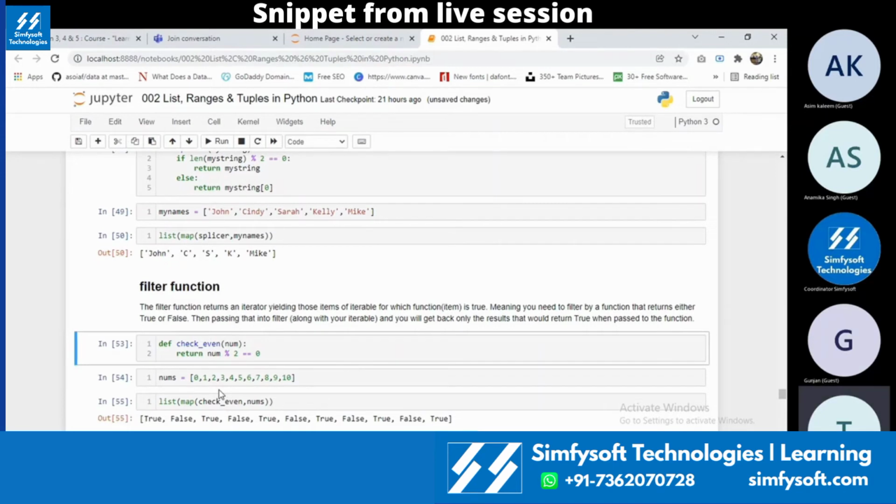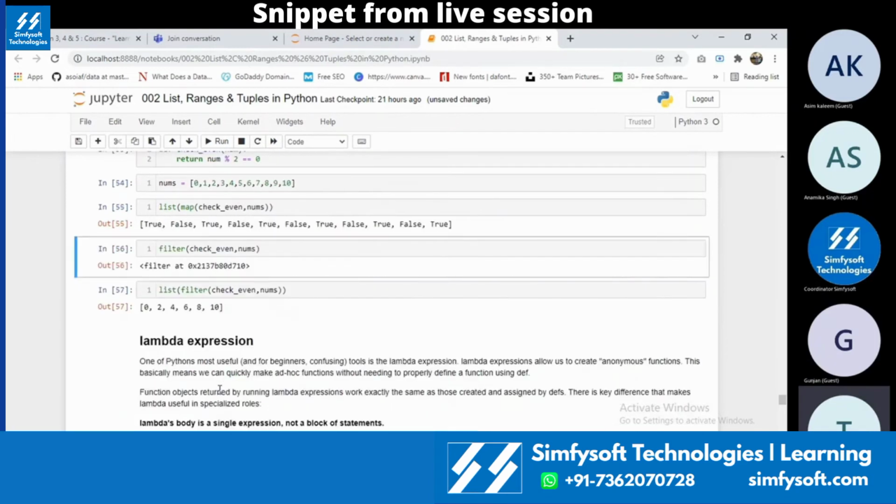But if I want to return false values as well, I will not even use the filter function. I will use some other function to do that. The filter method's major disadvantage is that it will return only the values that are true. If you check over here, it gave me only true values. What about the ones which are false? They have been filtered out. But we may need that information as well, right? That is why only in rare cases we will use filter. For the remaining functions we will use only map.